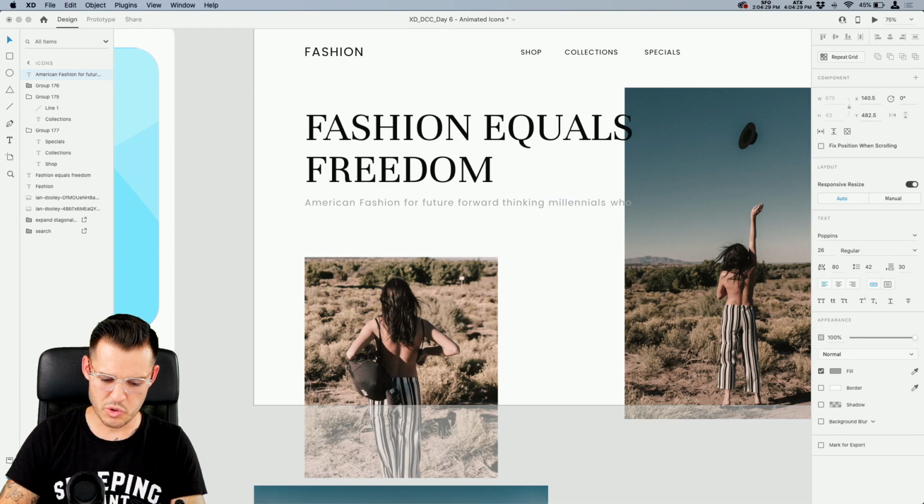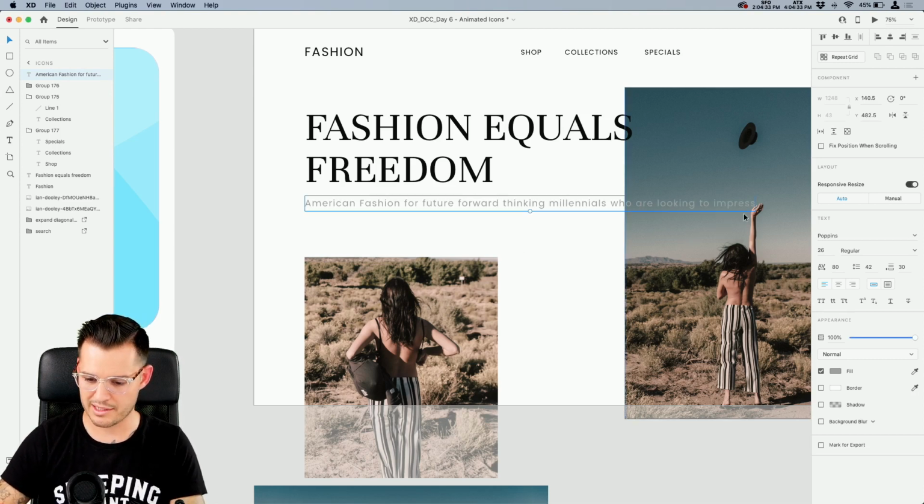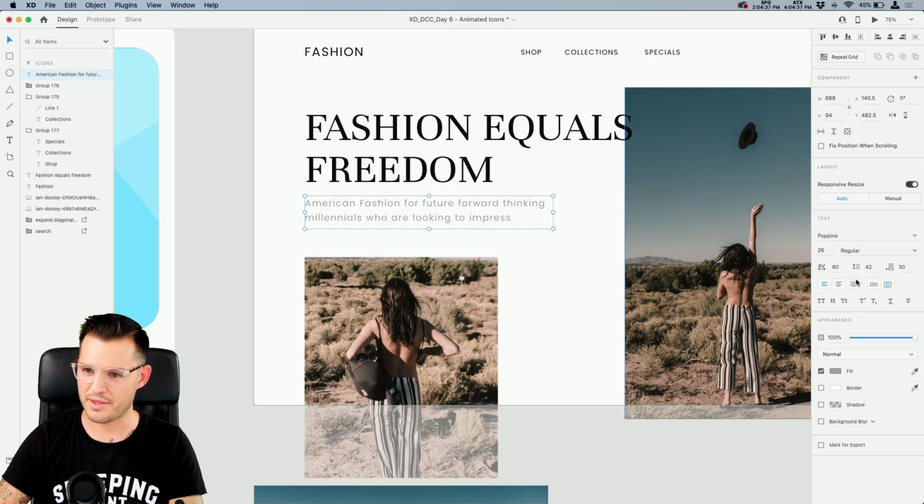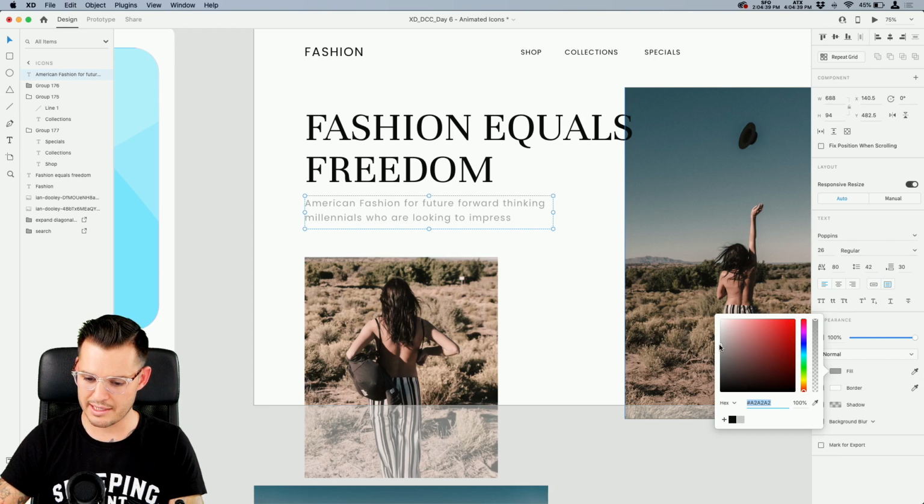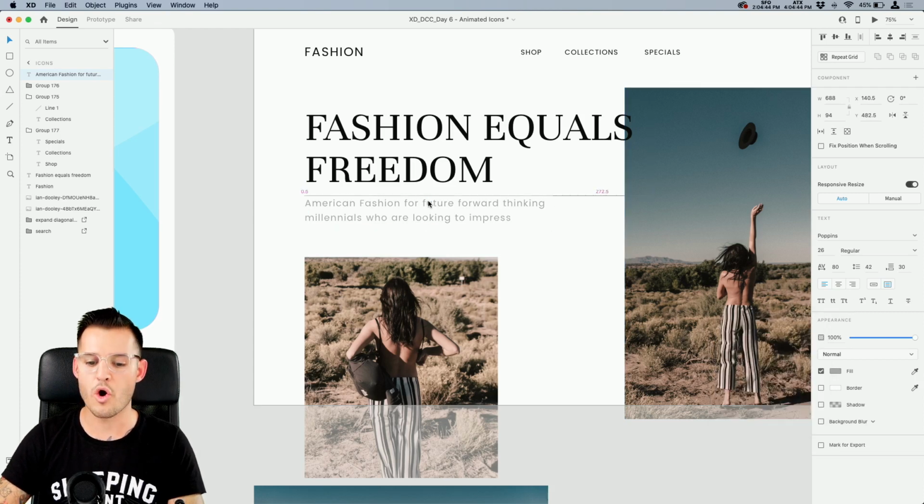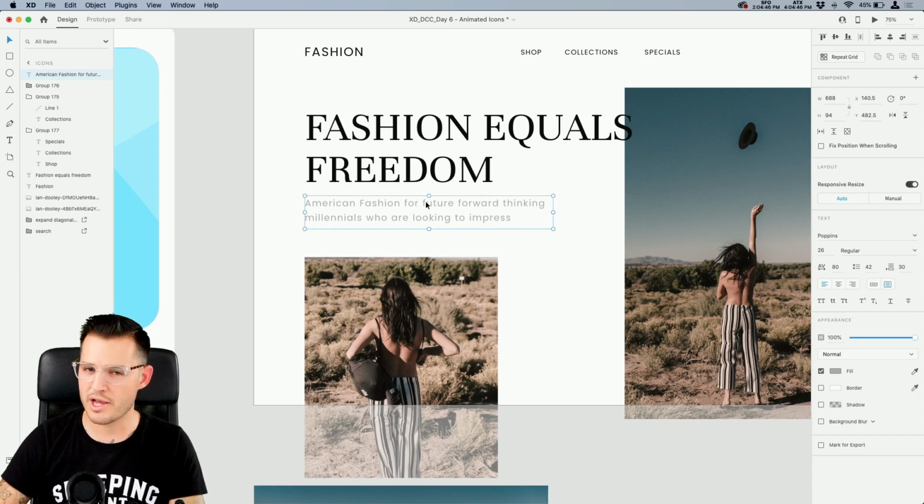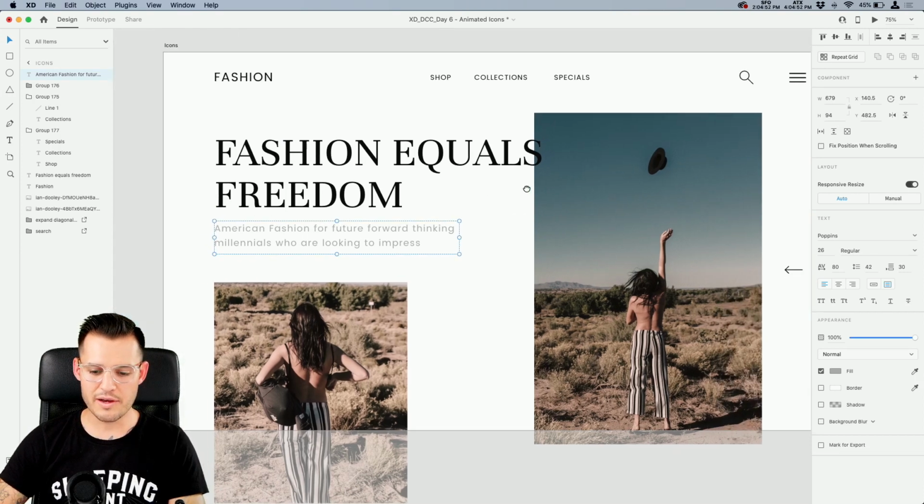Millennials who are looking to impress. Man, that is probably the worst tagline. That is not my finest copywriting of all time, but it's something. It's a thing, so let's put that in. Let's lighten it up even a little bit more. We of course want to honor the contrast, we want to have legibility there, but that could be the start of our text. Okay, I like that. I think we need a few more things here.